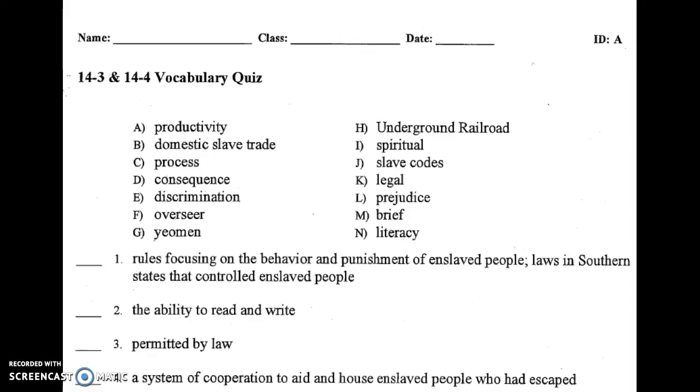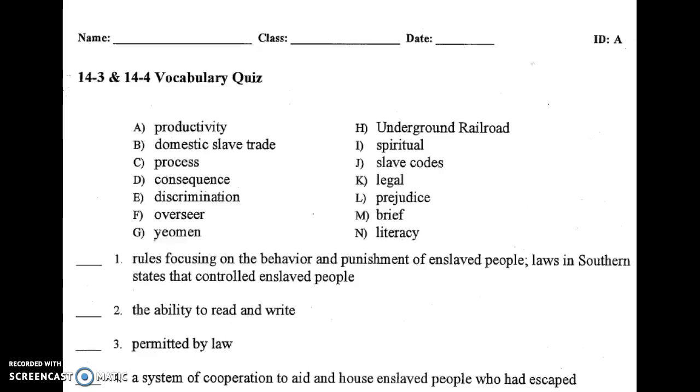A. Productivity. B. Domestic slave trade. C. Process. D. Consequence. E. Discrimination. F. Overseer. G. Yeoman. H. Underground Railroad.